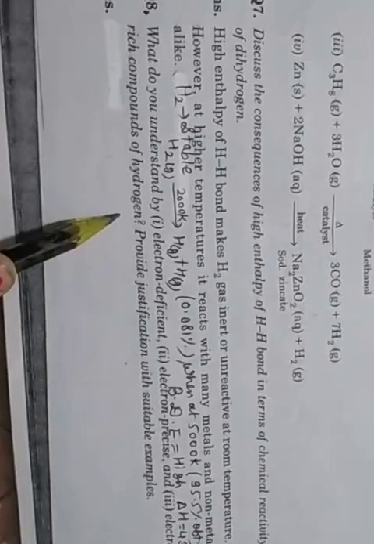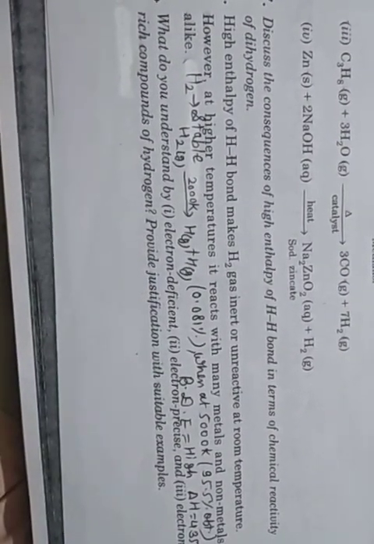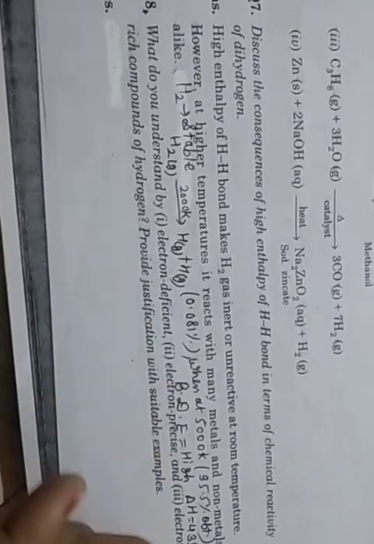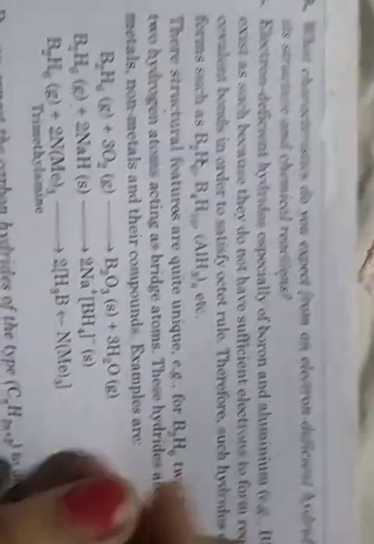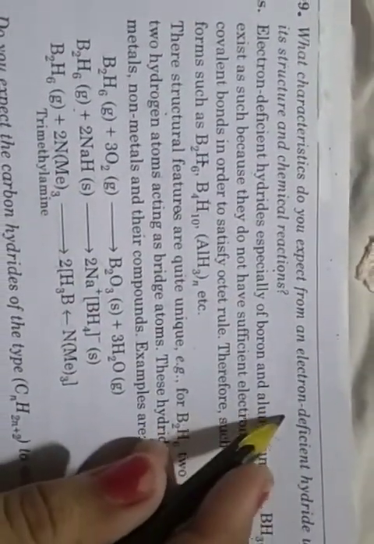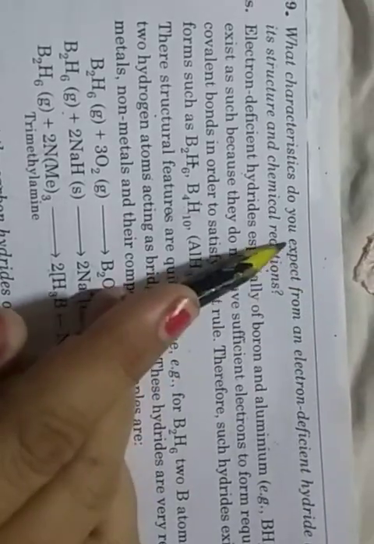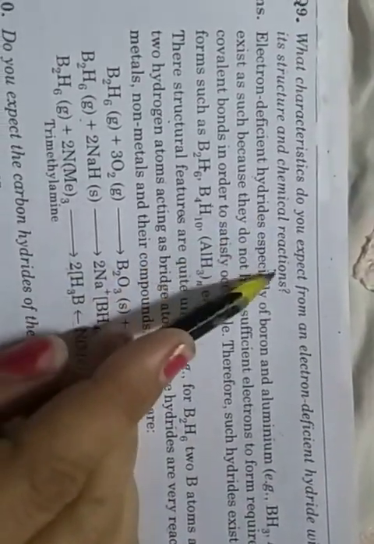Then next question: what do you understand by electron deficient, electron precise and electron rich compounds? Provide justification with suitable examples. What is the difference between electron deficient, electron precise and electron rich? Next question: what characteristics do you expect from an electron deficient hydride with respect to its structure and chemical reaction?